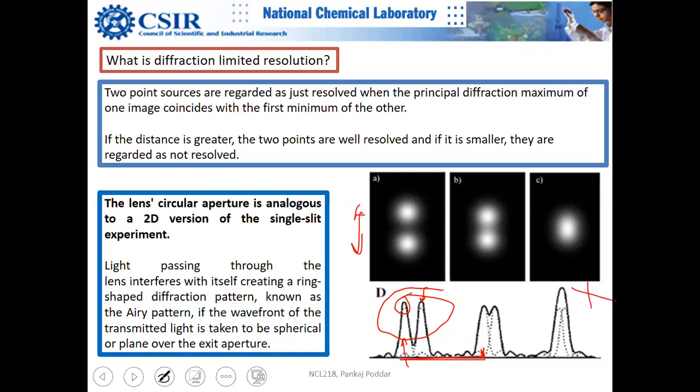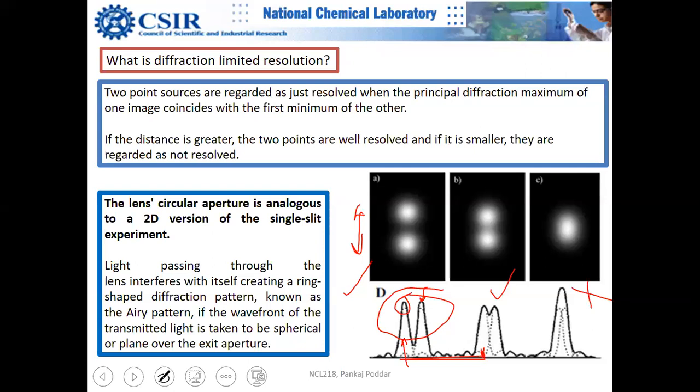So this is not resolved. This is just resolved. This is nicely resolved. This is the definition of diffraction limited resolution. Of course we can discuss the mathematics, but this is the physics-based definition.